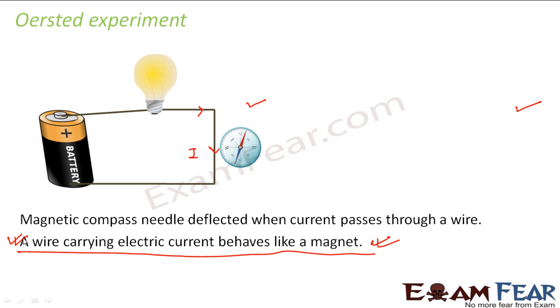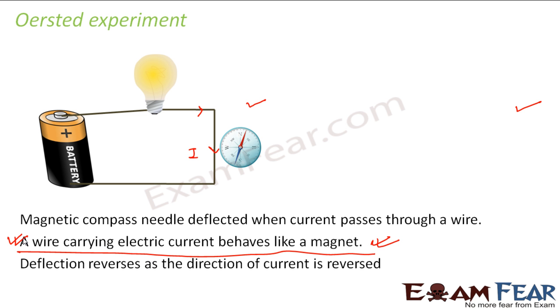So this was a very simple experiment performed by Oersted. He took a circuit where electric current was flowing, took a magnetic compass needle and saw that it showed deflection. He changed its distance and found that the deflection varied. Similarly, he increased or decreased the current and again found that the deflection varied. With this, he concluded that a wire carrying electric current behaves like a magnet.